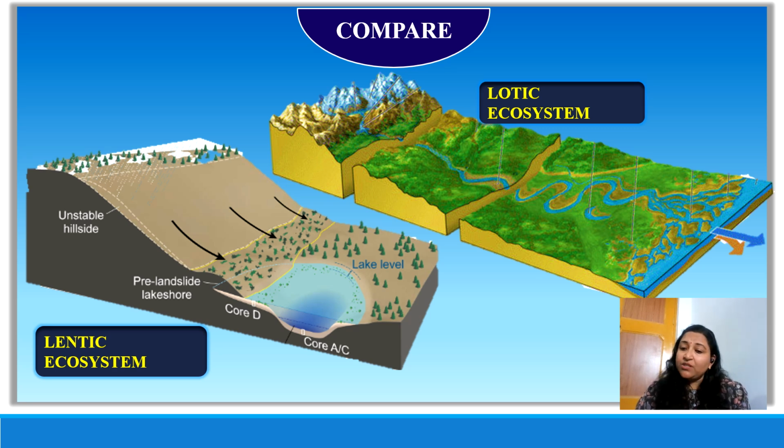Now, in lentic ecosystems, the water residence time is very high, unless the water is removed from the ecosystem by evaporation, or if there is a drainage, a special channel. If excess water comes in, then it will be lost from that channel. Otherwise, it stays there. Water residence time is very, very high.